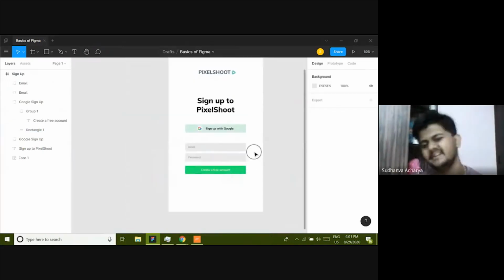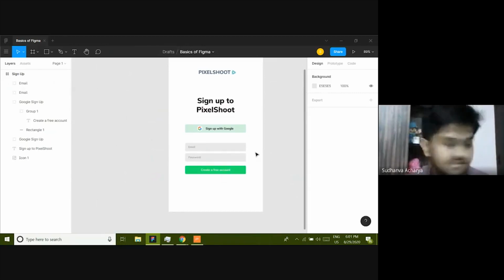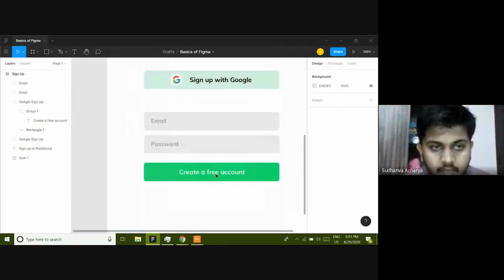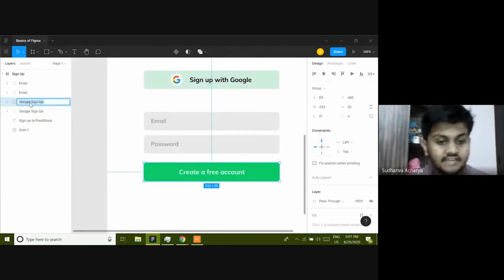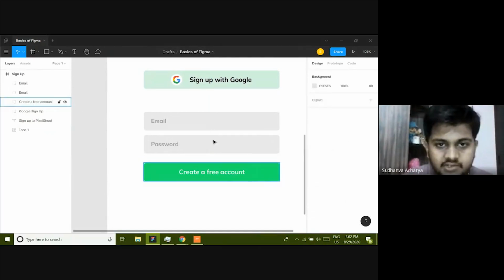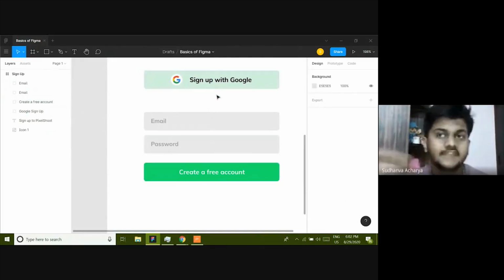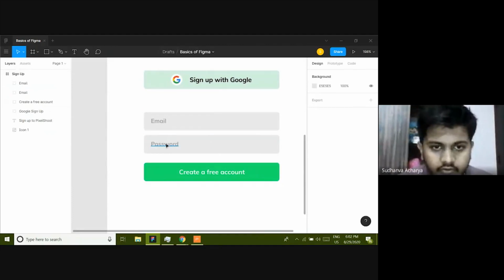Now this is almost like 90% is over. The rest is just putting terms and conditions and stuff. So what I'm going to do is I'm going to once again change this name, because name changing is really very important. So create a free account. Okay. Now I want terms and conditions, and I also want that or sign up with email, right?